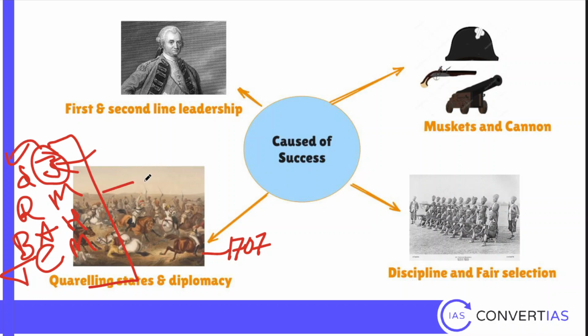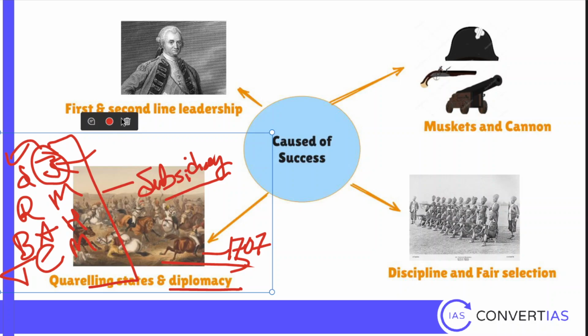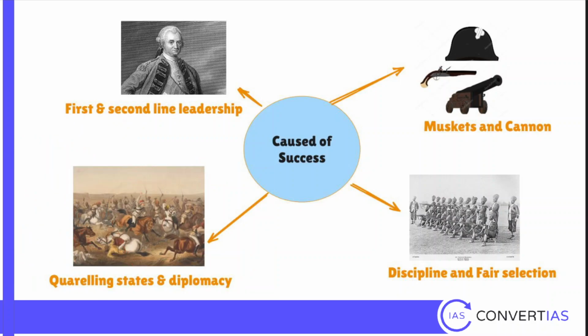Then they came up with a strategy called Subsidiary Alliance. So here I have used the term diplomacy. Subsidiary Alliance is an example of that. Subsidiary Alliance is when the British station a resident and their army there, so that army will protect them from any other external invasion. In fact, this was done during the time of Wellesley, and they came up with Subsidiary Alliance to protect themselves against Russia and France.